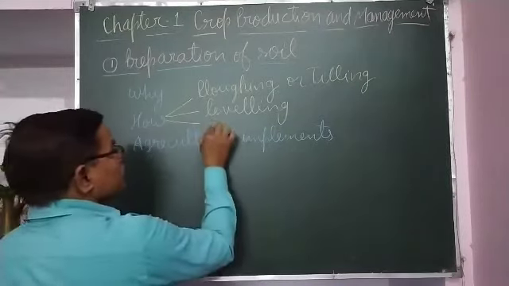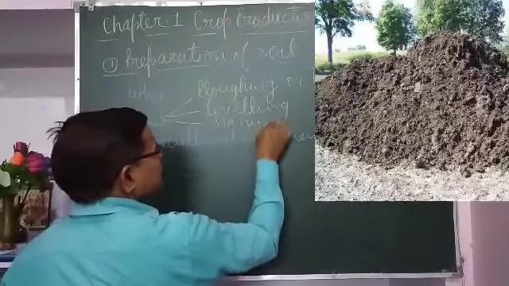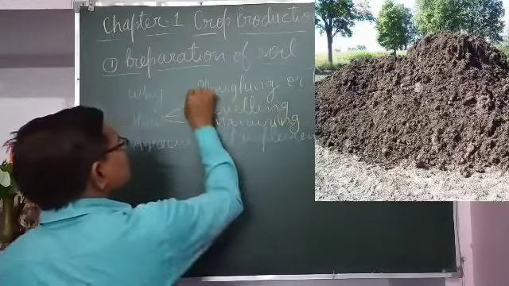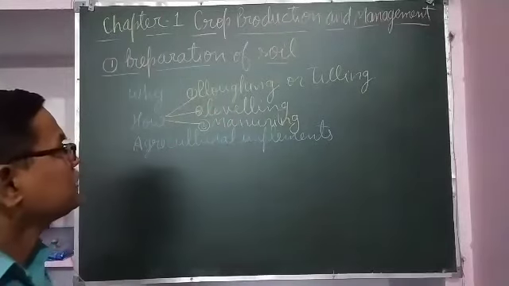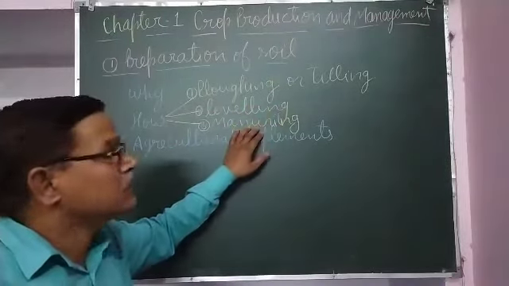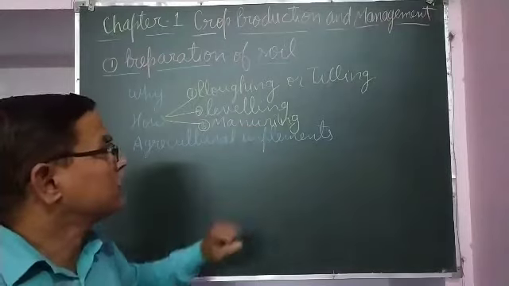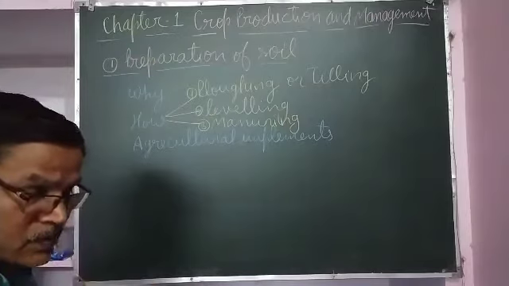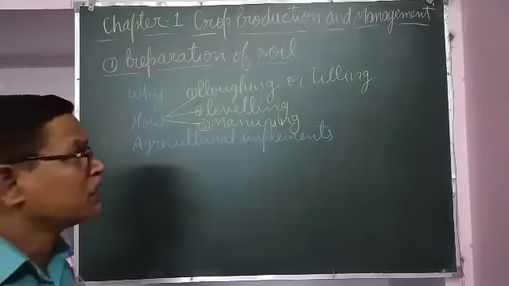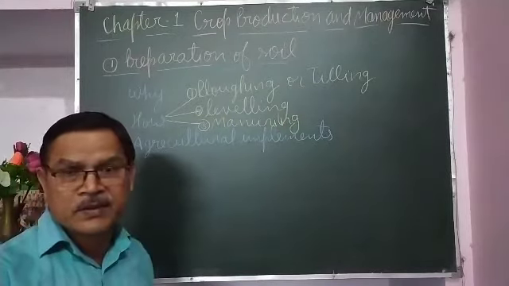And manuring also. So three steps are required in preparation of soil: ploughing, leveling and manuring. Manuring is necessary because crops are taken in every season, so nutrients in the soil may become deficient.